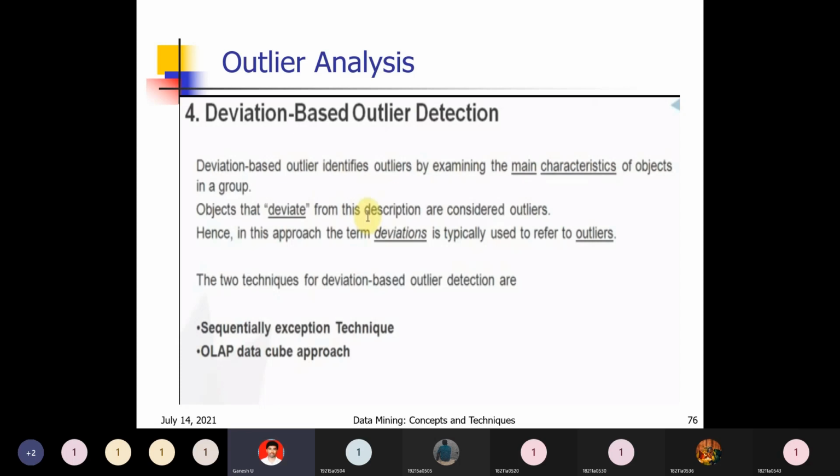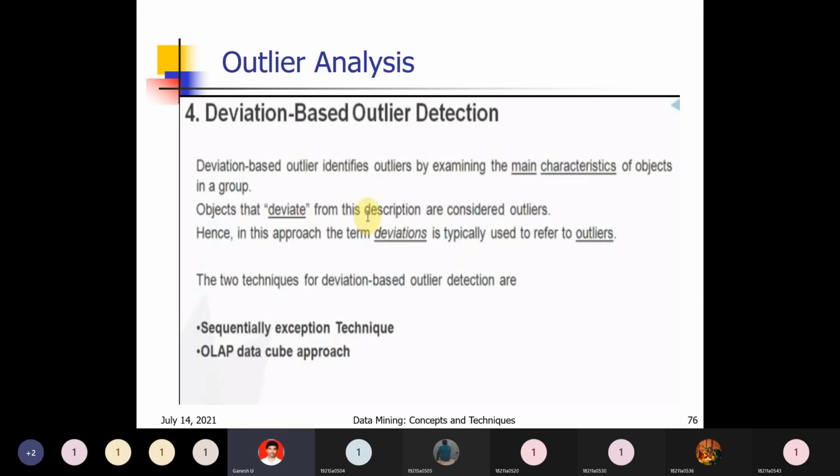Hence, in this approach, the term deviations is typically used to refer to outliers. Deviations, the term used, is nothing but the outlier. Deviation, deviated from the particular path, that is nothing but the outlier. Two techniques for deviation based outlier detection are the sequential exception technique and the OLAP data cube approach.